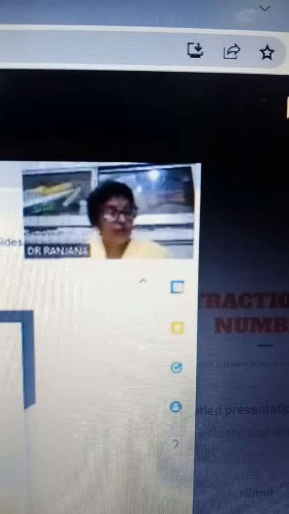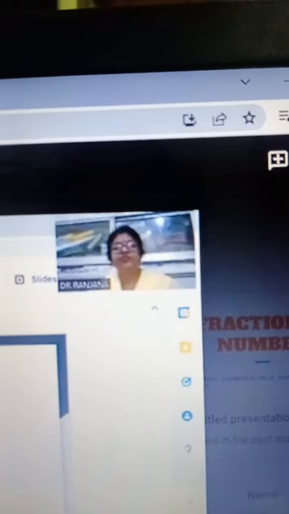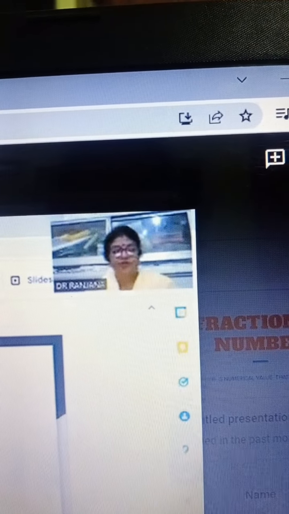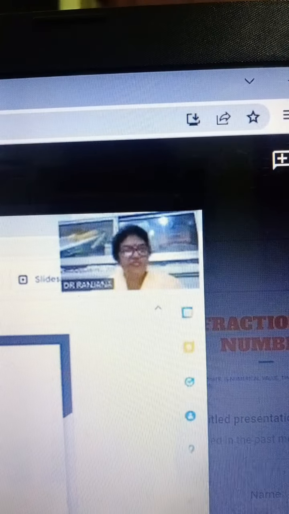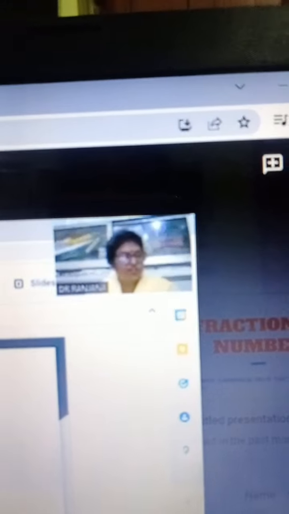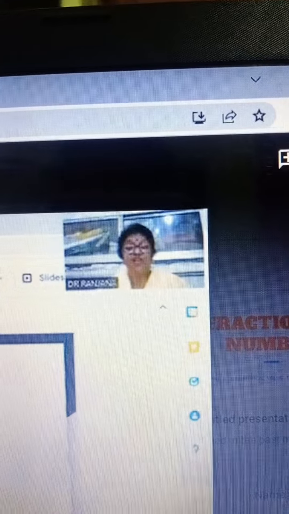So what should be the definition of cathode rays or electron? An electron is that fundamental particle which carries one unit negative charge and has a mass nearly equal to 1 by 1837th of that of the hydrogen atom. So we came to the conclusion that the definition of electron is that it is a fundamental particle which carries 1 unit negative charge and has mass of 1 by 1837th of hydrogen atom. How was it calculated?